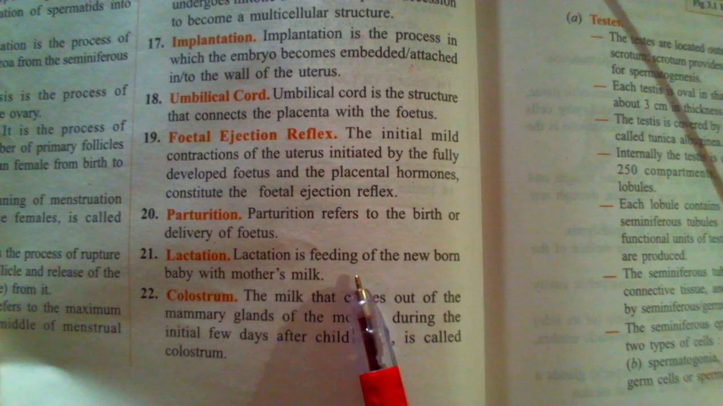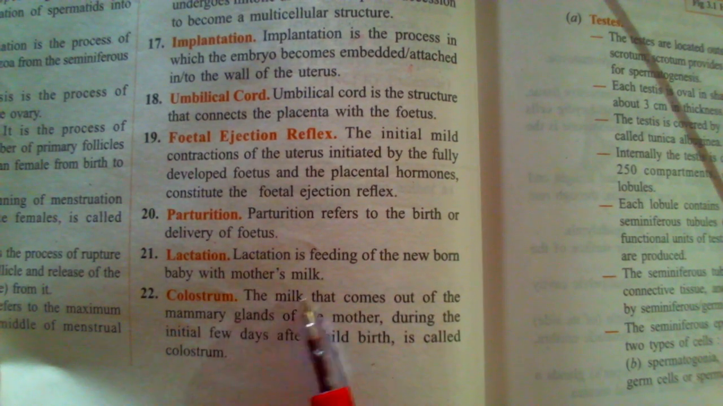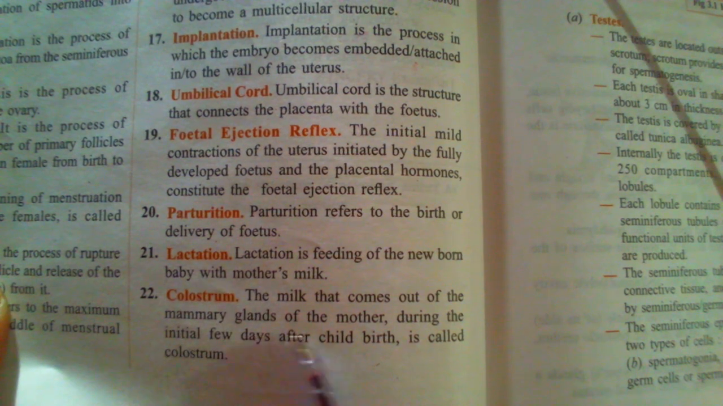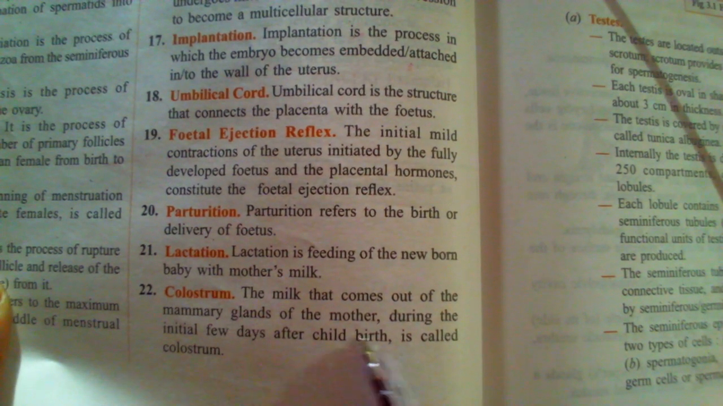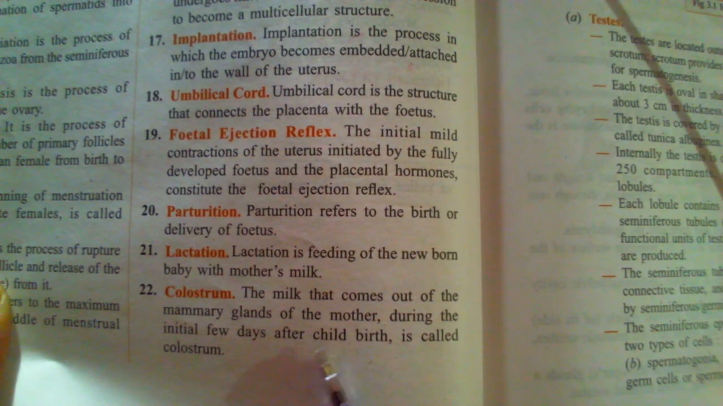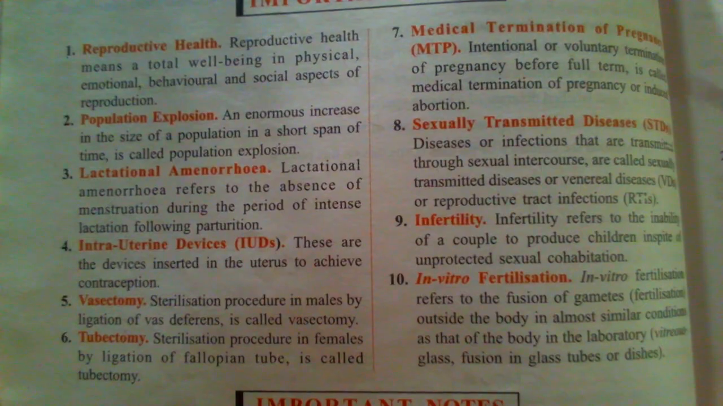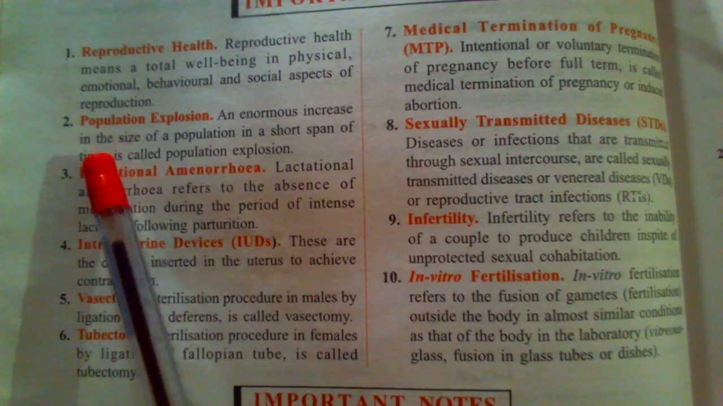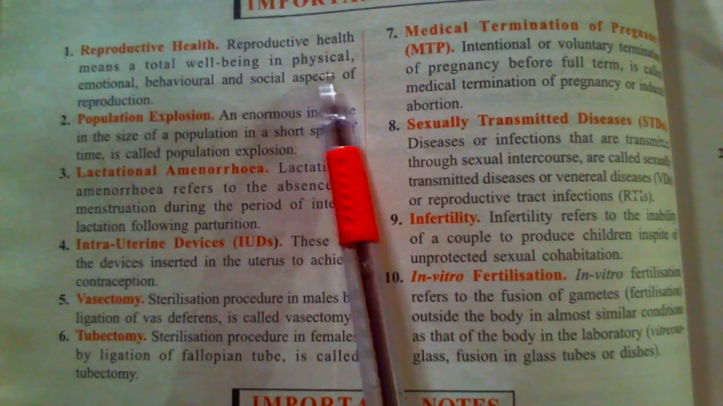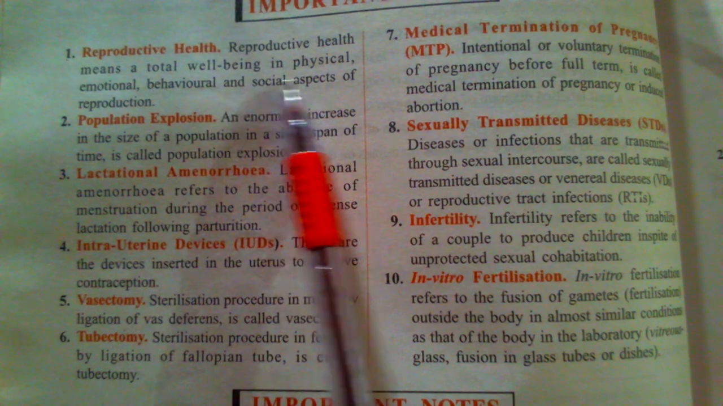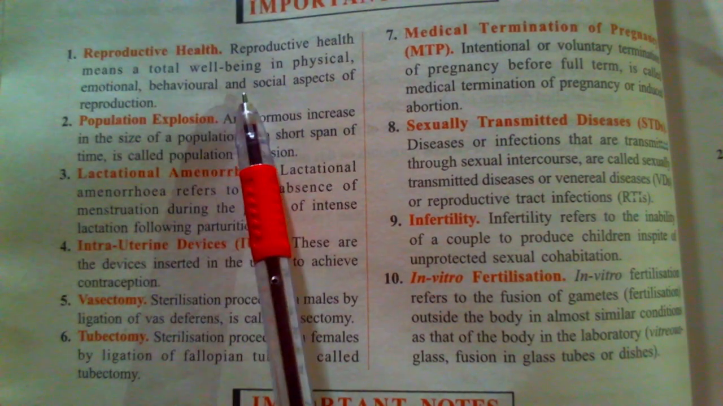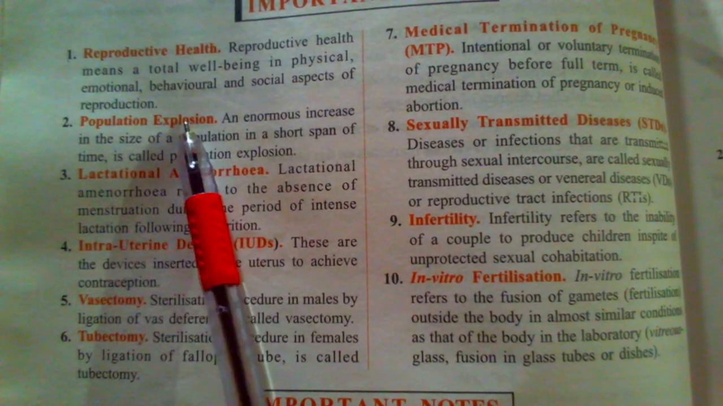Lactation. Lactation is feeding of the newborn baby with mother's milk. Colostrum. The milk that comes out of the mammary glands of the mother during the initial few days after childbirth is called colostrum. Reproductive health. Reproductive health means a total well-being in physical, emotional, behavioral and social aspects of reproduction.